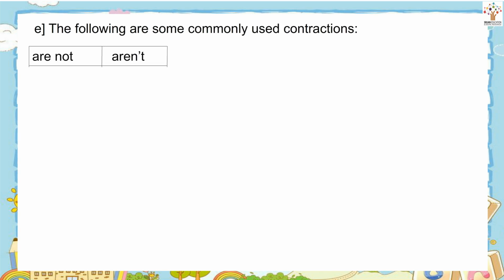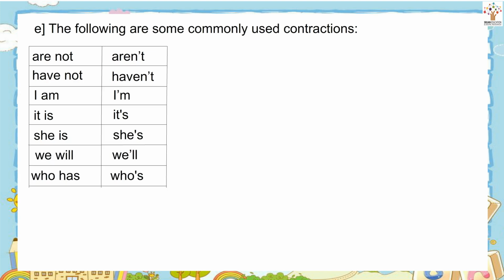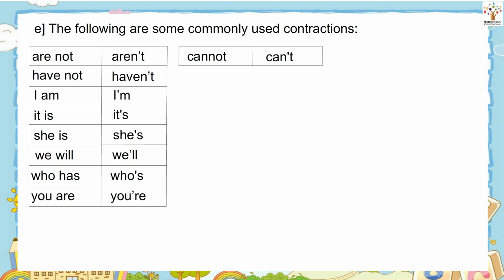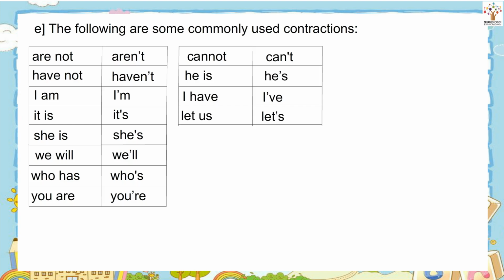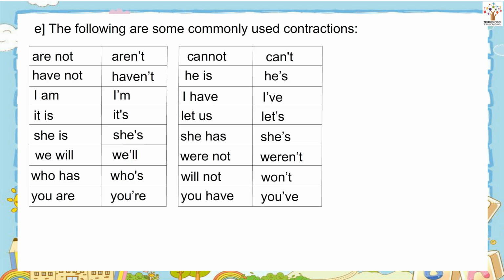The following are some commonly used contractions. Are not, aren't. Have not, haven't. I am, I'm. It is, it's. She is, she's. We will, we'll. Who has, who's. You are, you're. Cannot, can't. He is, he's. I have, I've. Let us, let's. She has, she's. Were not, weren't.